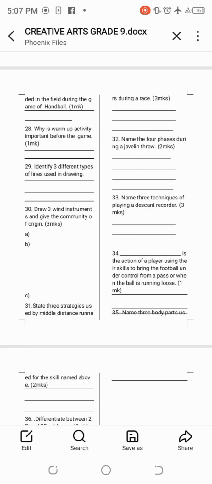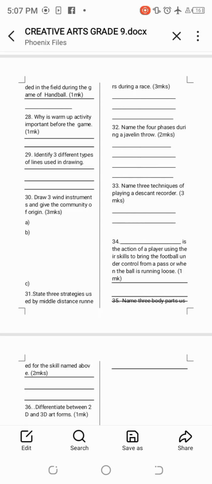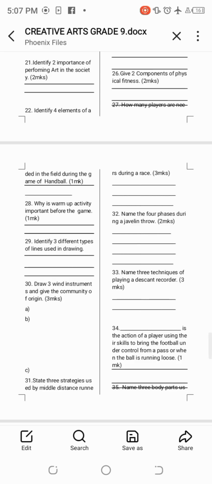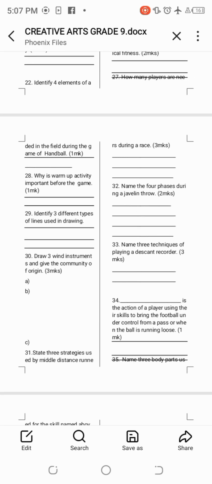Number 31, state 3 strategies used by the middle distance runners during a race. We say 1, we have pacing, then we have suppleness, we have maintenance, among others. Then name the 4 phases in the javelin. Phases in javelin, we have approach run, then withdrawal, release, and recovery.